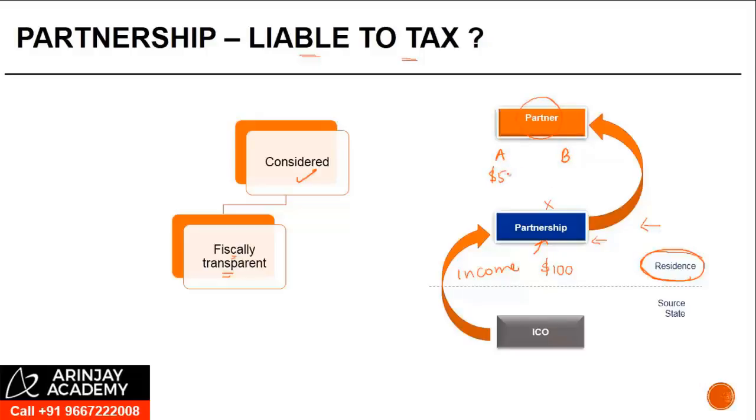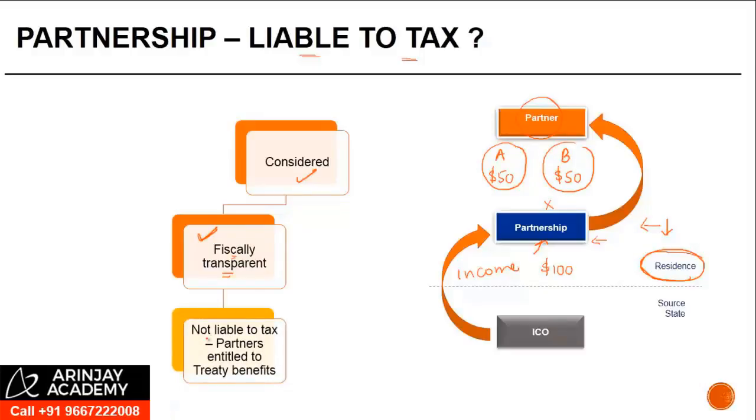So A gets $50, B gets $50. The taxation in the country of residence is in the hands of the partners. The firm is treated as fiscally transparent. In such a case, it is not liable to tax in the country of residence, and therefore it is not entitled to the benefit of the treaty. But the partners, A and B, because they are liable to tax in the country of residence, will be able to claim the benefit of the treaty on their respective $50 of income that they get.